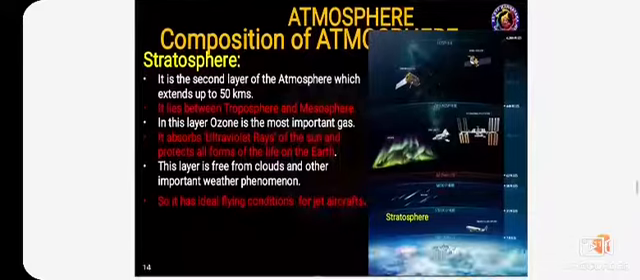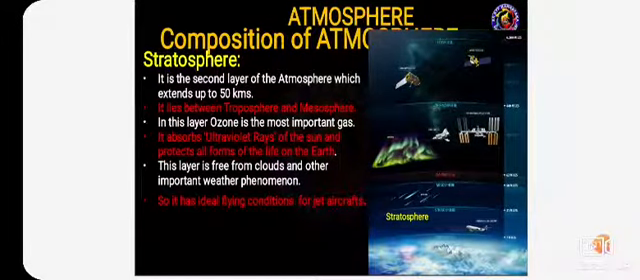Come to the next point. Stratosphere. The stratosphere is the second layer of the atmosphere, which extends up to 50 kilometers. It lies between the troposphere and the mesosphere. A very important point in the stratosphere is that the ozone layer is in the stratosphere. Already I told you the use of ozone. And one more important point, this layer is free from clouds and other weather phenomena.